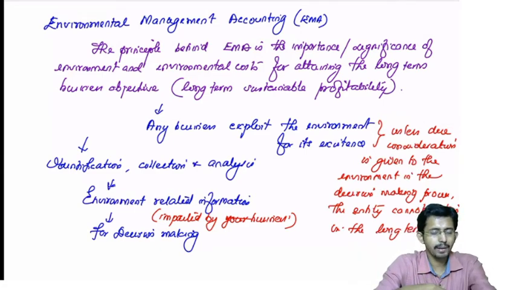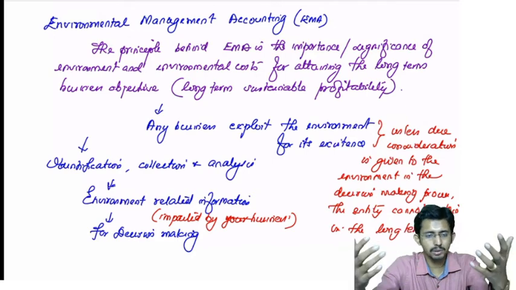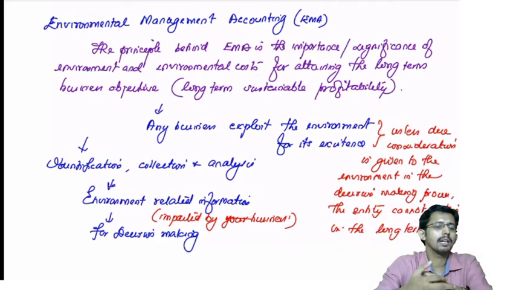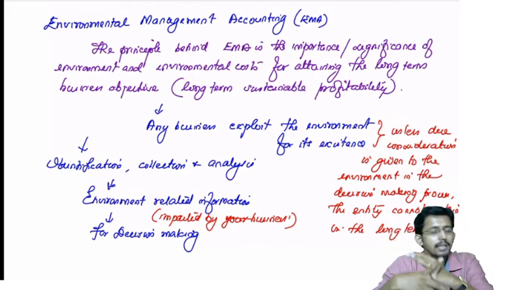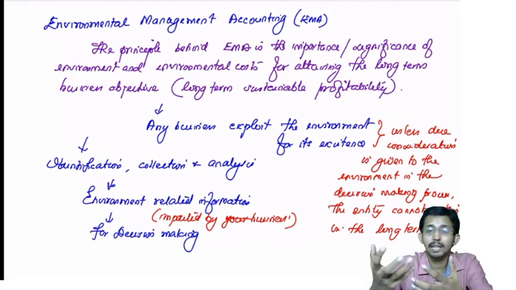If you have a head office, it will be built using environmental things: you will be cutting trees, breaking rocks, using sand. So many inputs which you have taken from the environment are used for building infrastructure. That is one thing. Then you take your raw material. In any manufacturing process, you will have some raw material which is directly taken from or directly related to the environment.